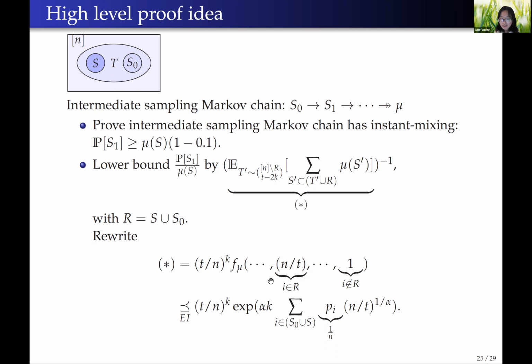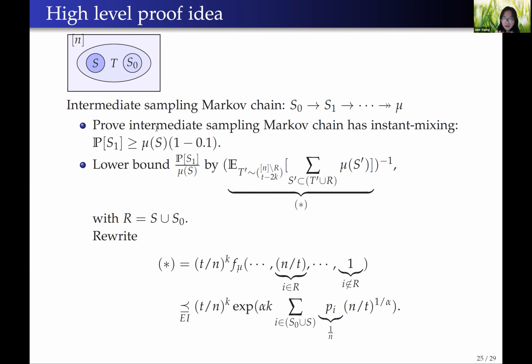Next, we discuss some high-level ideas of the proof. We will show that in one step of the intermediate sampling Markov chain, we get within constant distance of the desired distribution mu. That means after applying one step of the Markov chain, starting from any set S0, we get a set S1 whose distribution is within 0.1 of mu in terms of TV distance. Then this will imply that for any epsilon, we can get within epsilon of mu in log of 1 over epsilon steps. So if epsilon is inverse polynomial in n, we can get within epsilon of mu in log n steps. So now our task is only to prove this inequality.